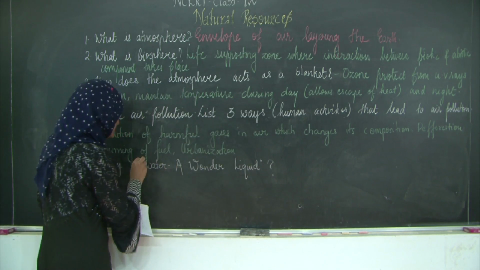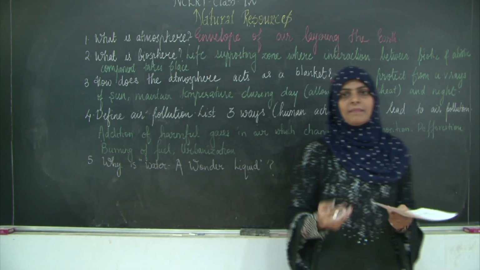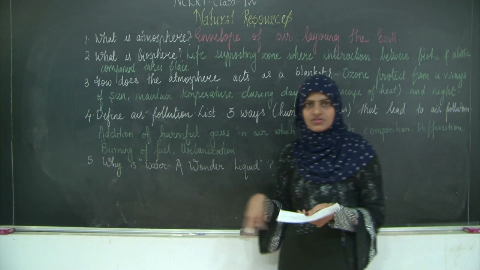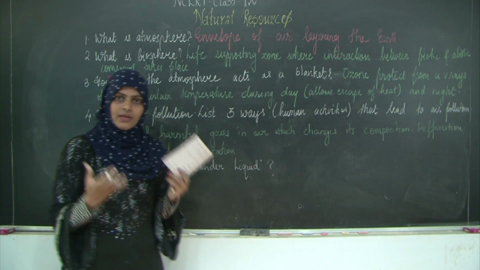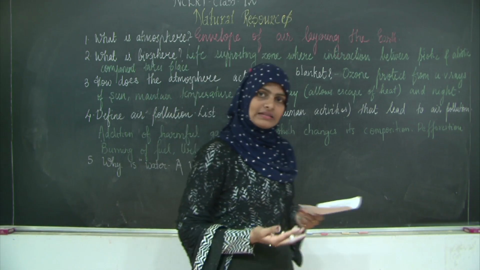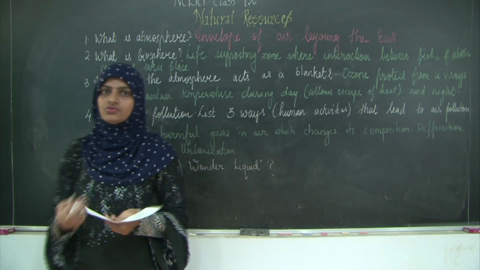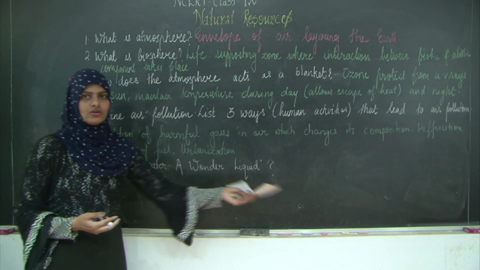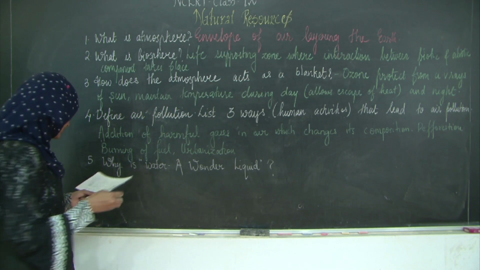Why is it a wonder liquid? First thing, it is a part of all the biogeochemical cycles. It is a part of blood, which helps to circulate all the things throughout the body. Along with it, it is very important for all the aquatic plants and animals. So, these all are the functions or the uses of water. You need to write down the major functions of water to show that water is a wonder liquid.